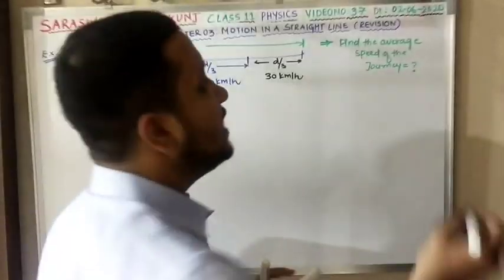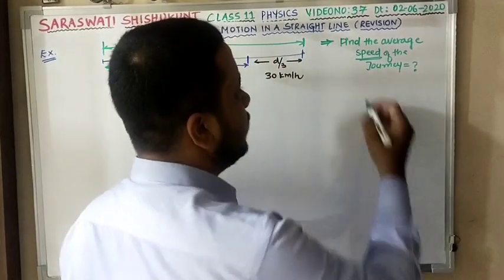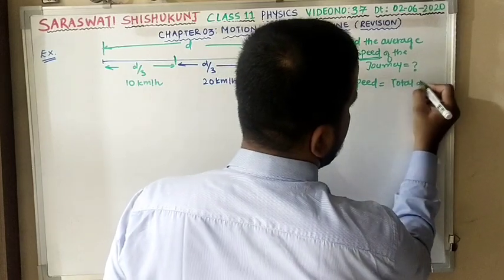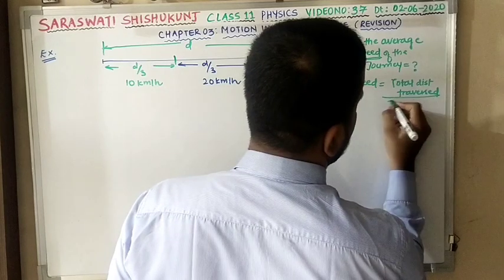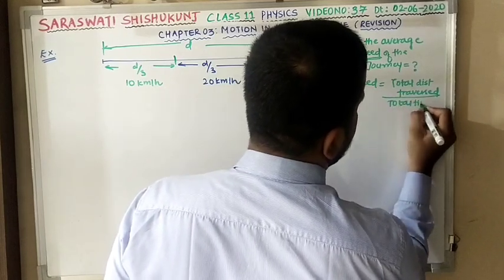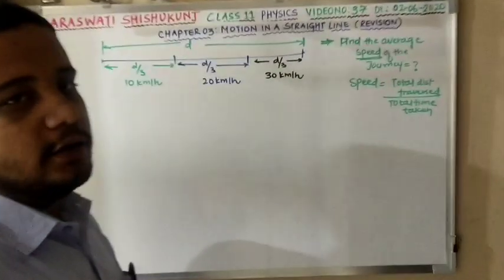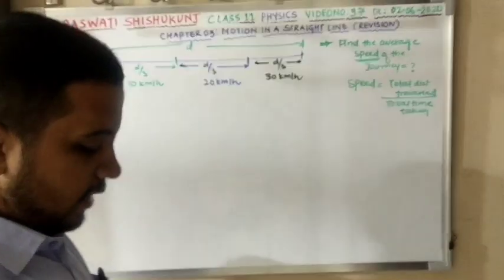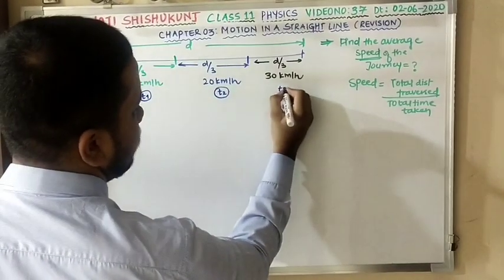Now see, they have asked for speed. Can anyone tell me what is speed? Very good. Speed is equal to distance upon time. So I can write total distance traversed divided by total time taken. Total distance, I know that: D. Finally it is going to cover D distance. Now I need to calculate the total time. So for the first part I can calculate T1, here T2, here T3.